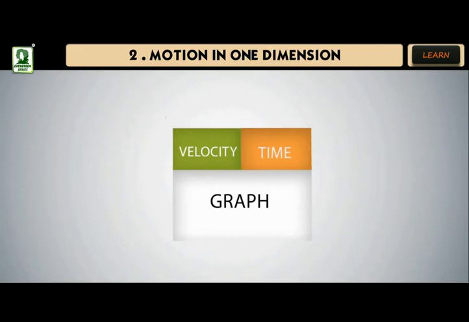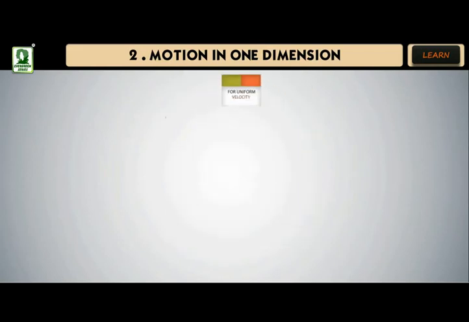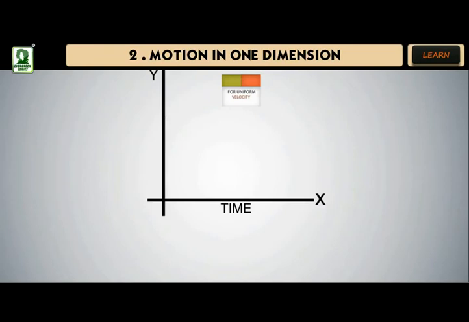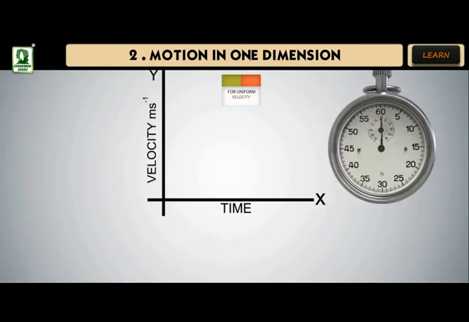Velocity time graph. Case 1, for uniform velocity. In uniform motion, the velocity of the body remains constant with respect to time. Thus, the velocity time graph is a straight line parallel to the time axis, as shown. The distance travelled by the body can be calculated from the velocity time graph as follows. Consider two points A and B on the graph corresponding to times t0 and t respectively. Let v be the uniform velocity of the body.